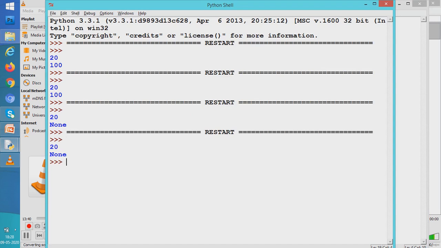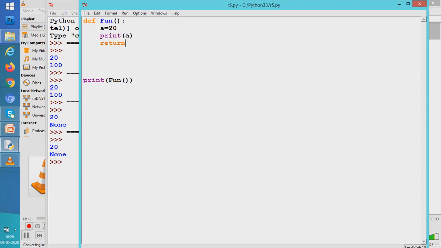Again none. That means even if I don't write this statement return, or I write this statement return with nothing, they mean the same thing. It means that in the previous case, the Python interpreter returned none for me. In this case also, I said return with nothing. So the interpreter said, okay, that means you are returning none. So it sent none. There is a third way also.